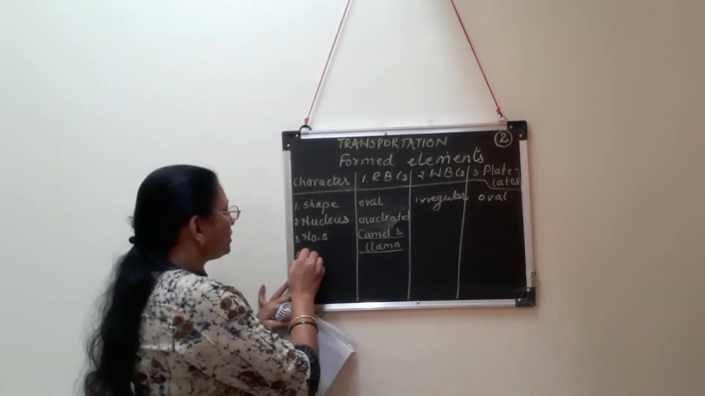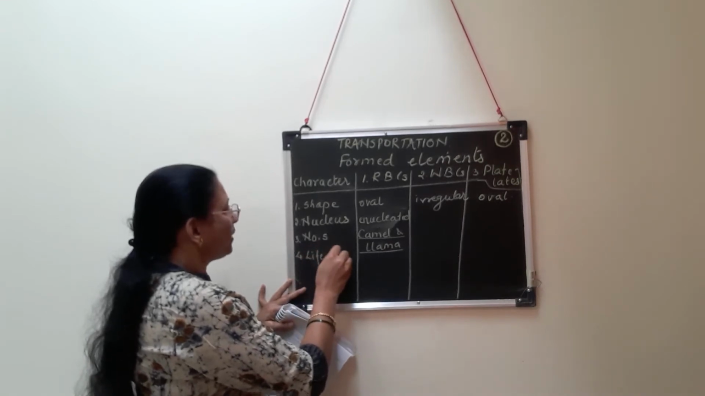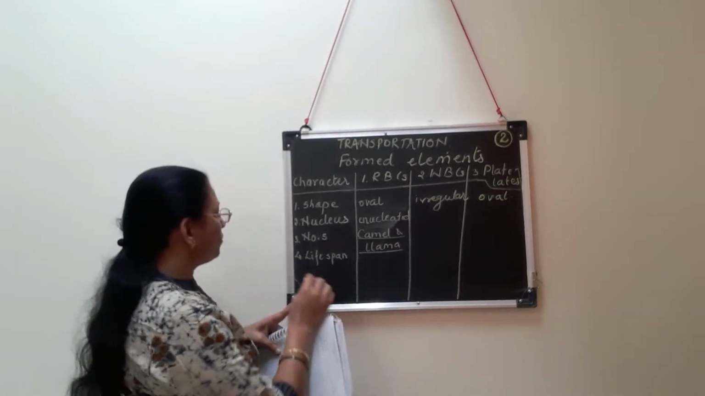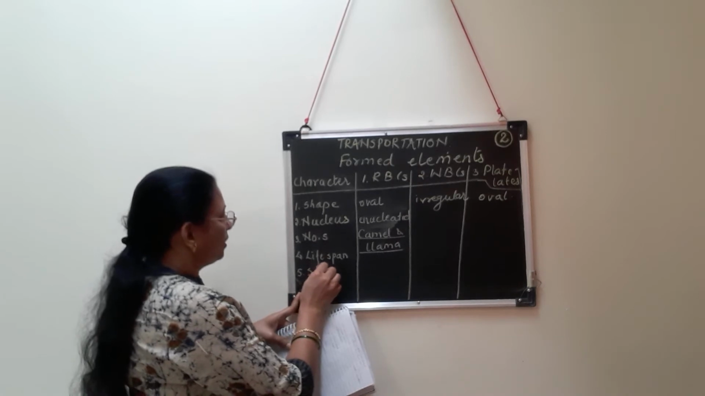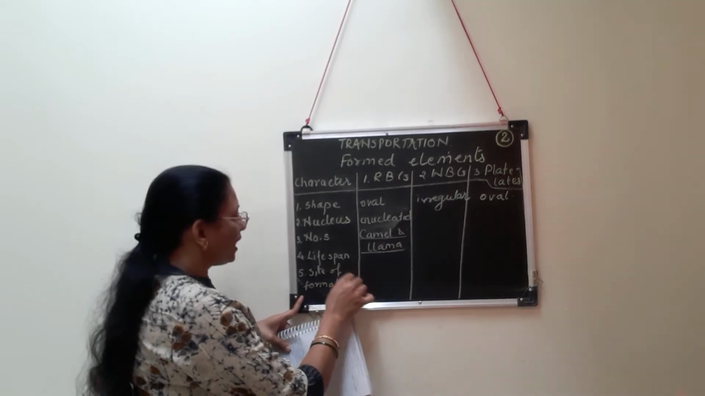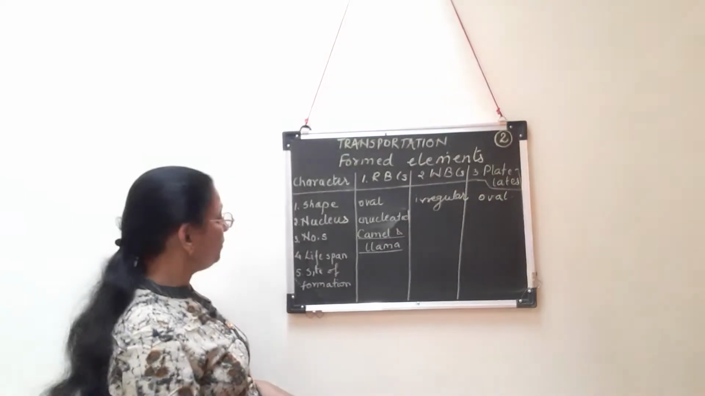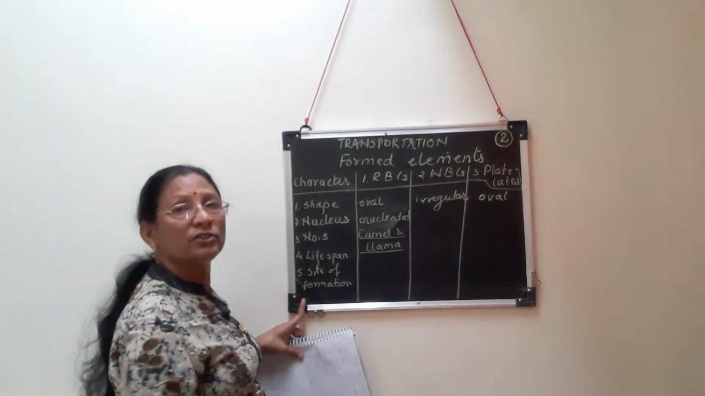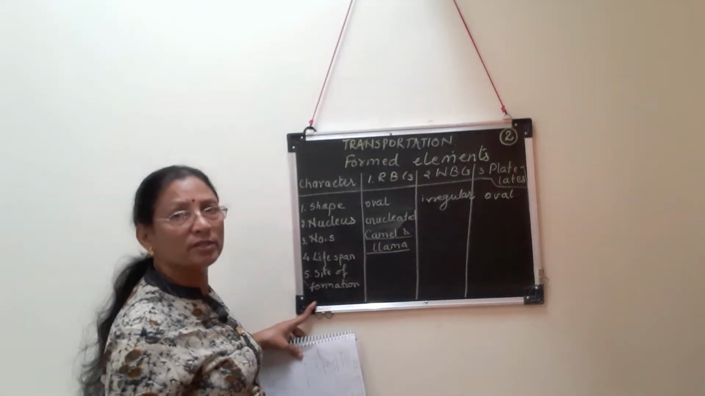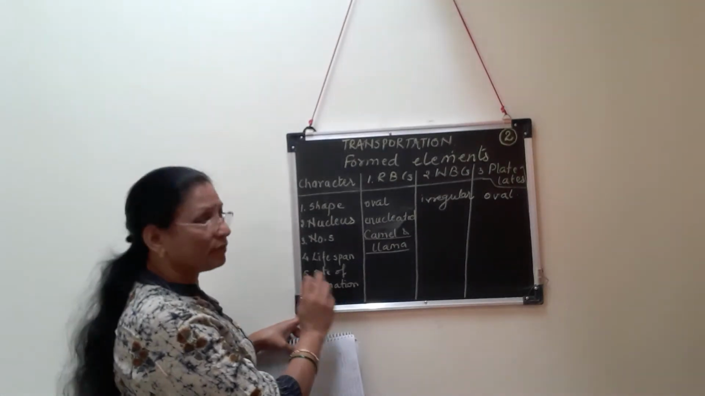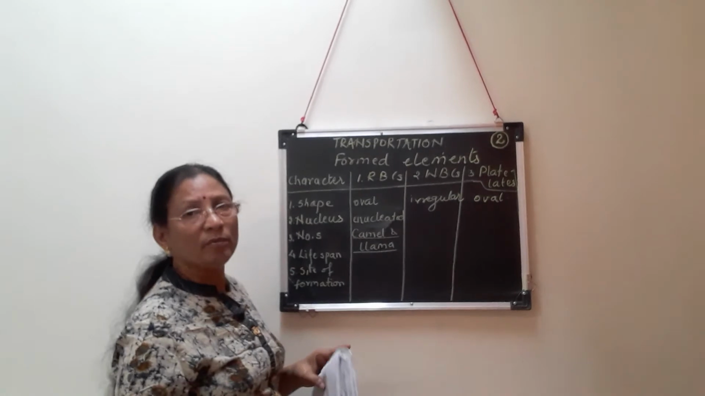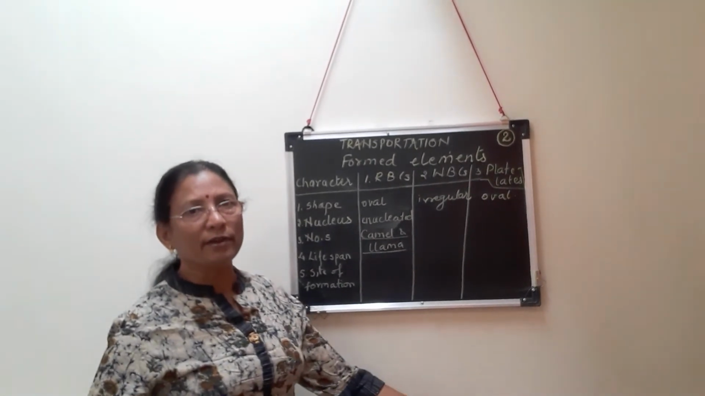Fourth character we have to use is lifespan. What is the lifespan of RBCs, WBCs and platelets inside the body? Next to that, you have to make a comparative account for site of formation. What is the meaning of site of formation? That means where the RBCs are formed in the body. For example, in the young ones, in children, or we can say in the fetus, RBCs are formed in the liver and spleen. These are the body organs which are concerned with the formation of these blood cells. So where RBCs are produced, where WBCs are produced, and where platelets are formed. In that way, we have to make the comparative account.